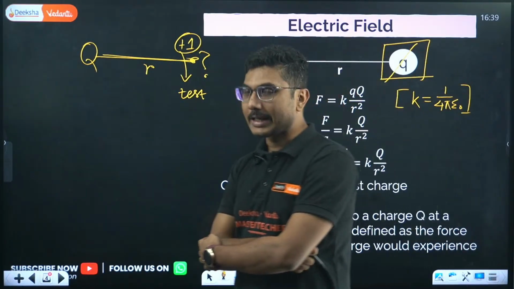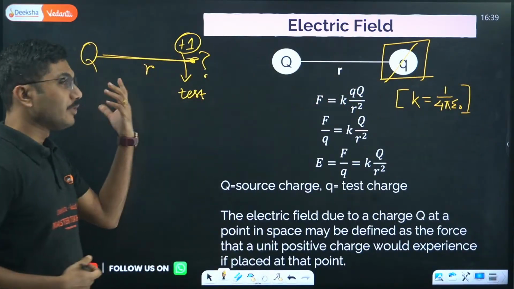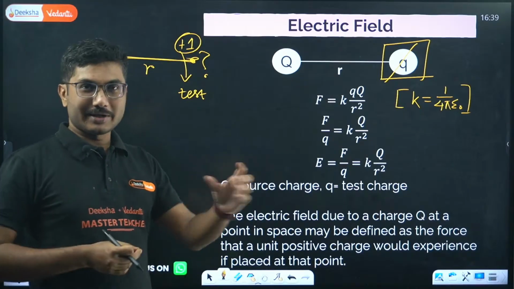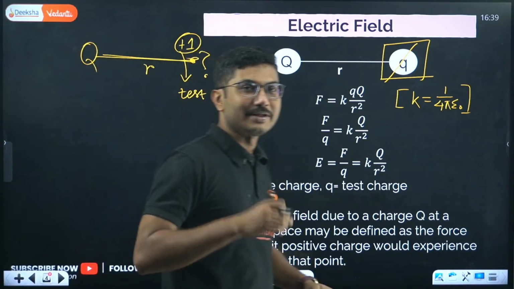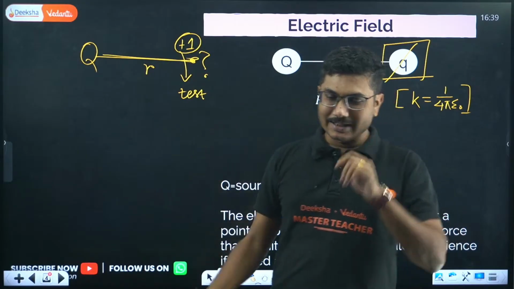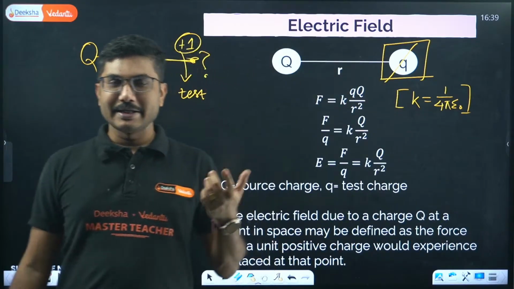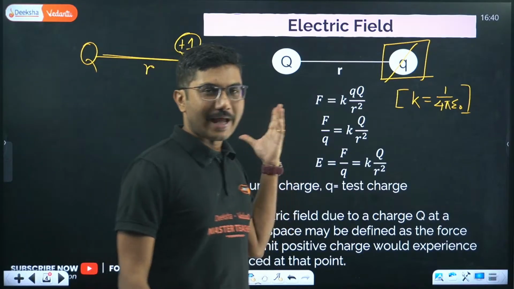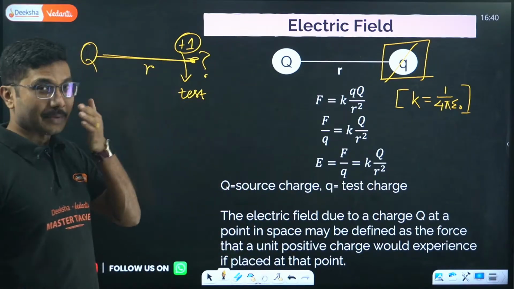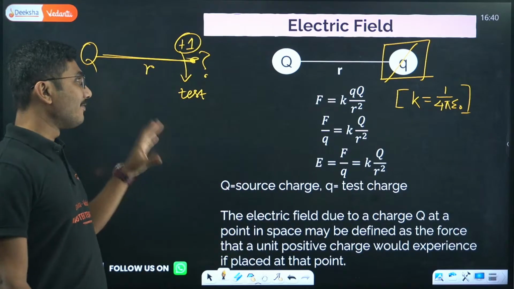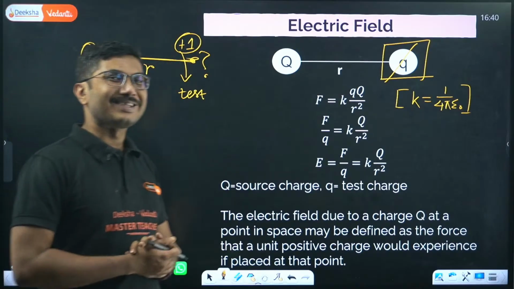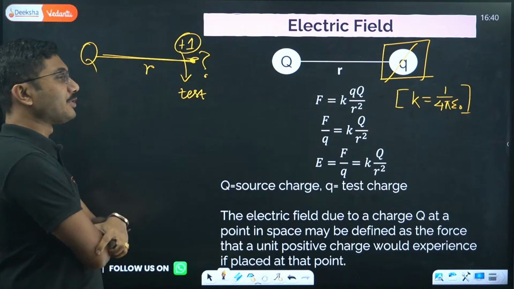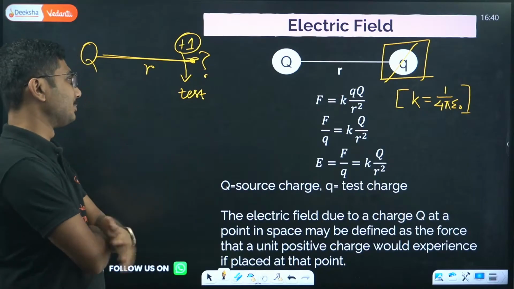It's like when you visit an ice cream shop, they give you a spoon of tester. It is not that you are actually purchasing it or having it, it is only for the purpose of testing. So this one unit positive charge is called a test charge.